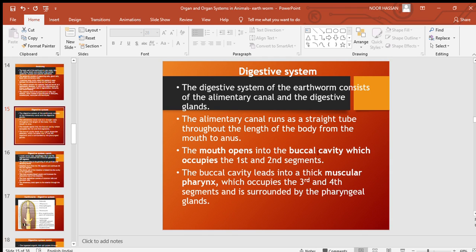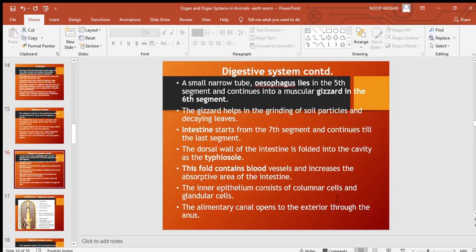So mouth, then buccal cavity, then pharynx, and a small narrow tube called esophagus lies in the fifth segment. The esophagus continues into a muscular gizzard that is located in the sixth segment.